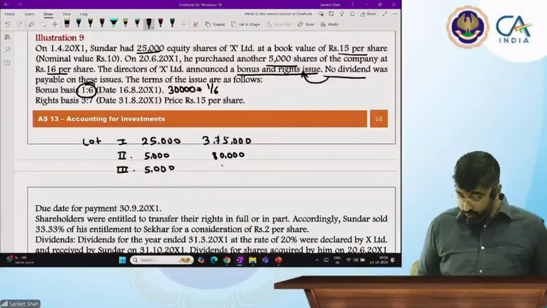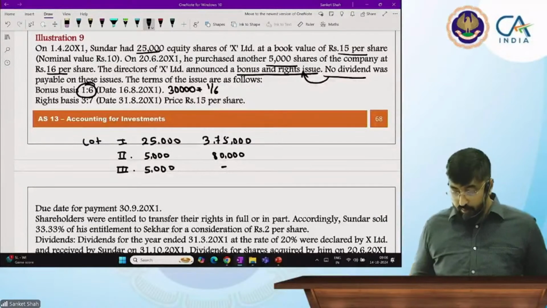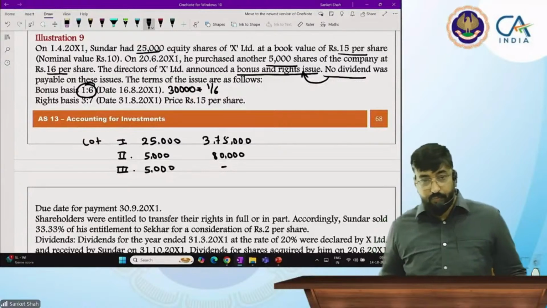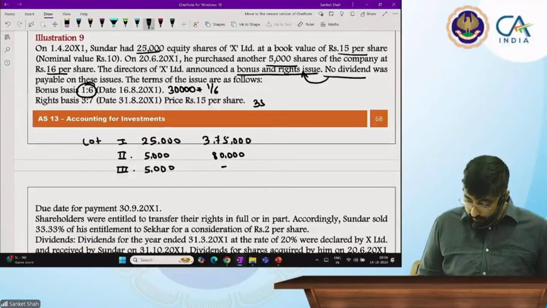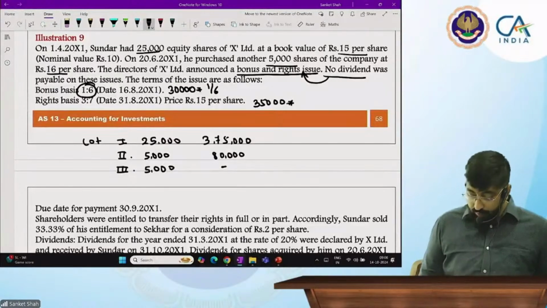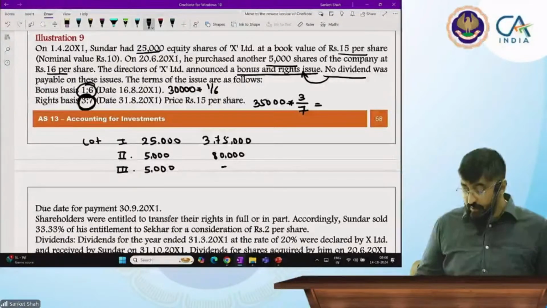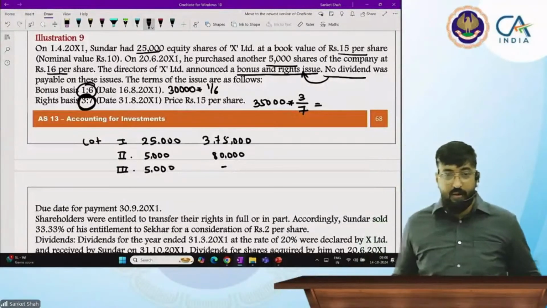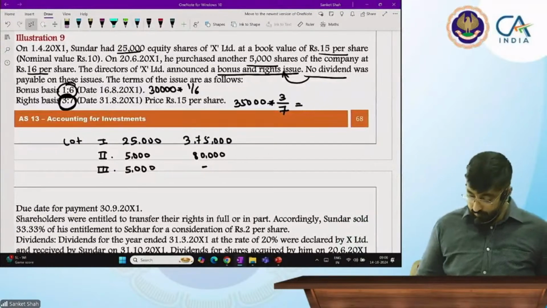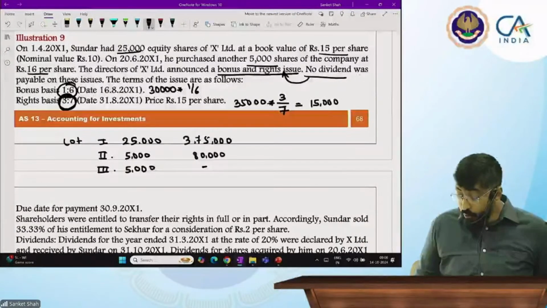And what is the cost of that? 0, sir. Now how many shares do you have? 35,000. 35,000 shares. And you are giving a right issue of 3 shares for 7 shares. So 35,000 into 3 by 7. So how many shares? 15,000, sir. Now you got the right.